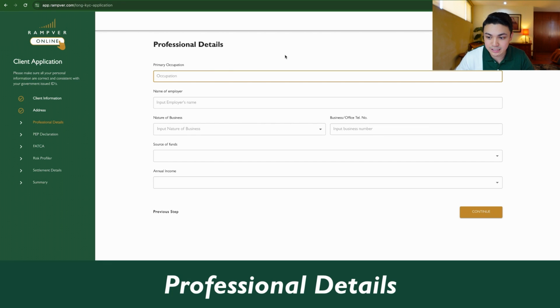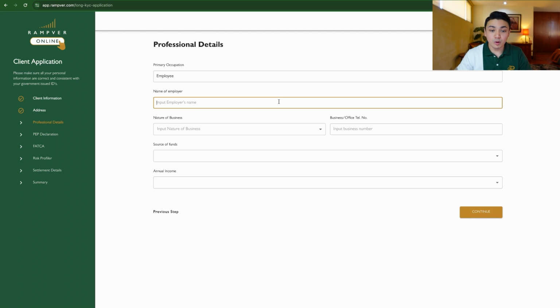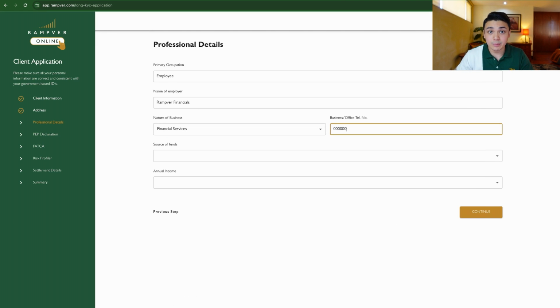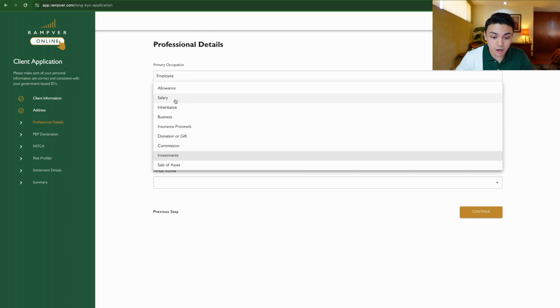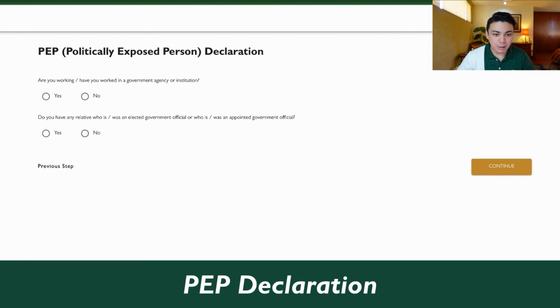Next is professional details. So just put your primary occupation, kunyari employee, name of employer, let's say Rampver Financials, nature of business. To make it easy, we put it as a drop-down. So kunyari kami, we're in financial services. And then you can put your telephone number. Source of funds, you can put your salary or any source of funds. So kunyari, yung sa akin is salary na lang. Then you can also put your annual income. Let's just put annual income 50,000 or less. Then click continue.